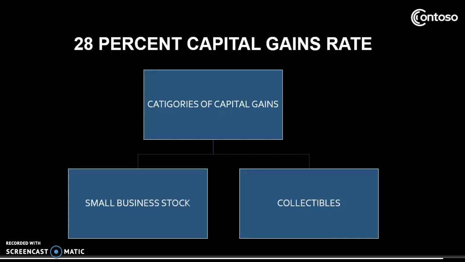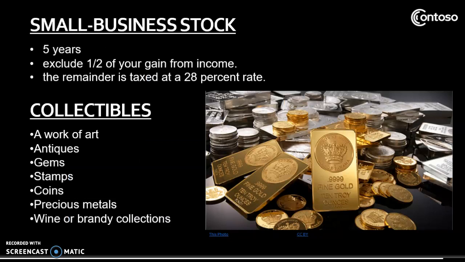28% capital gains. Two categories of capital gains are subject to the 28% rate: small business stock and collectibles. If you realize a gain from qualified small business stock you held more than 5 years, you generally can exclude 1/2 of your gains from income. The remainder is taxed at a 28% rate.